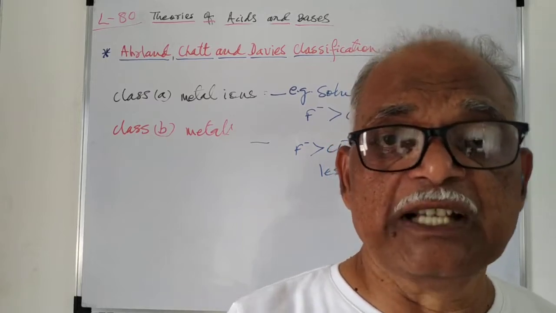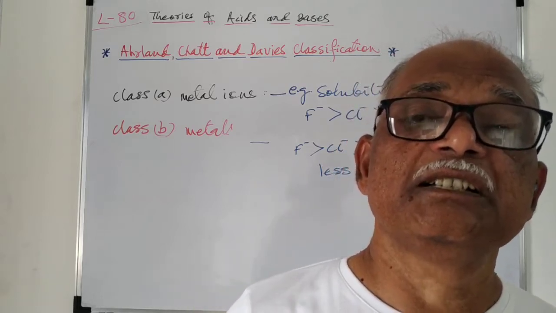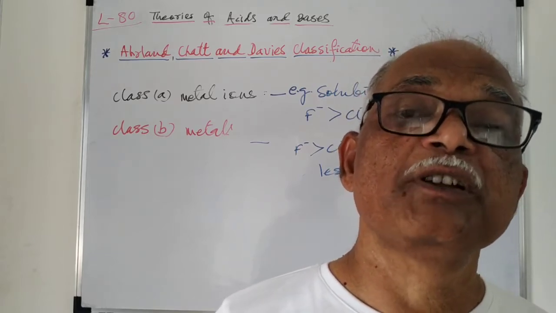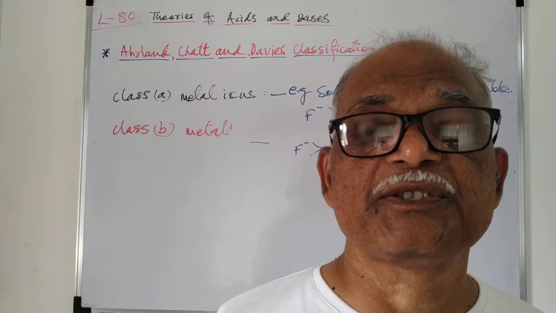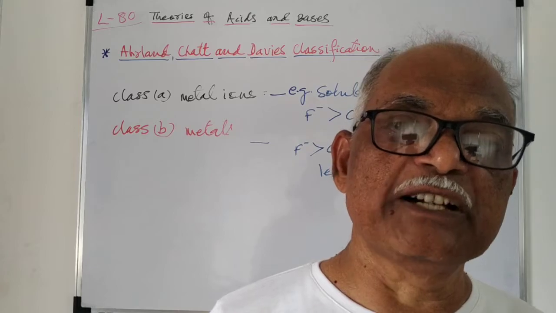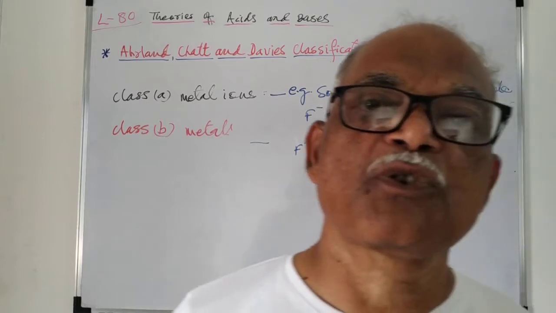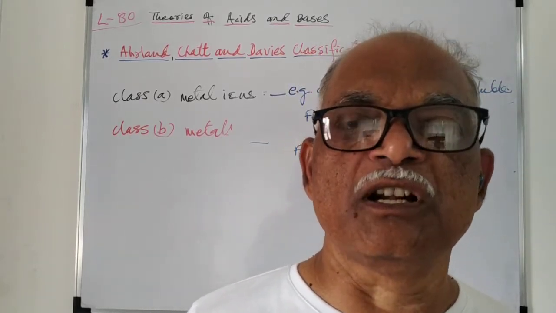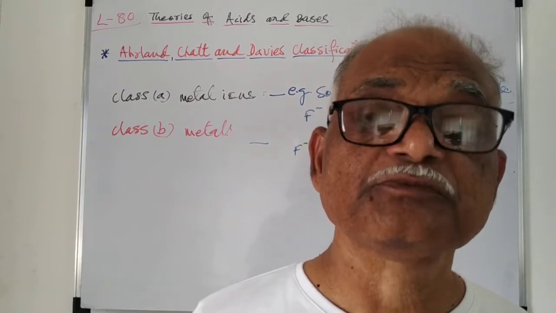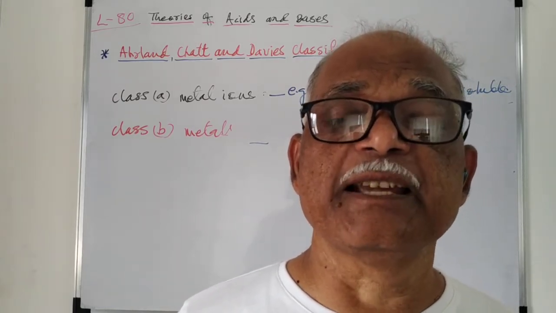As I have said earlier, if we compare the complexes of various metal ions with ligands containing nitrogen and with ligands containing phosphorus, it shows that nitrogen containing ligands are strong donors, means powerful Lewis bases, which form more stable complexes with class A type of metal ions.